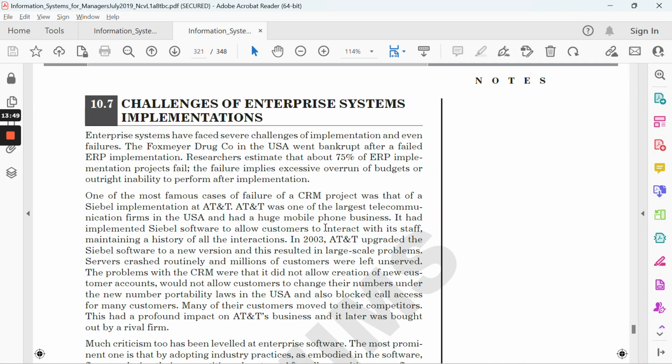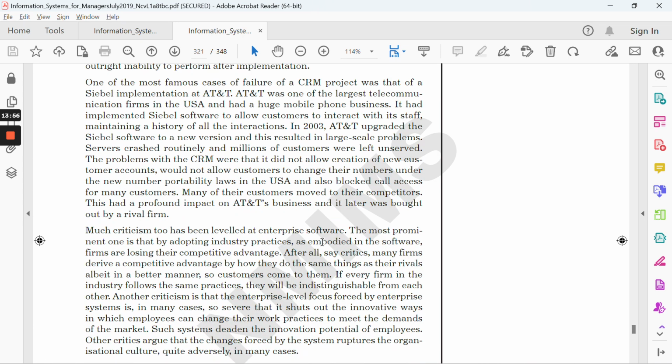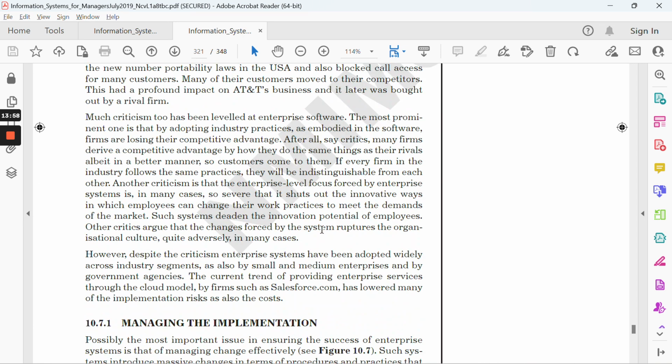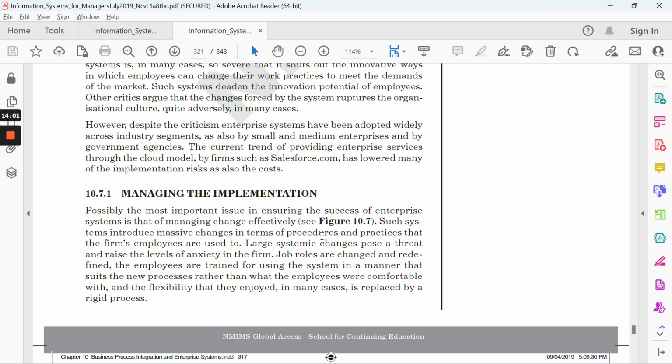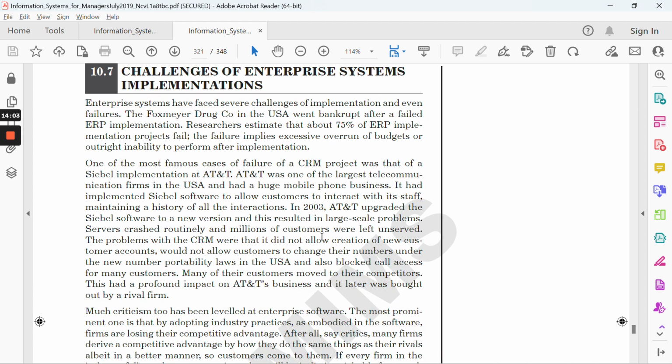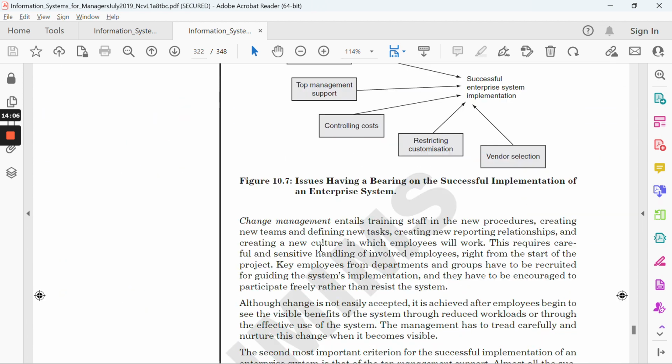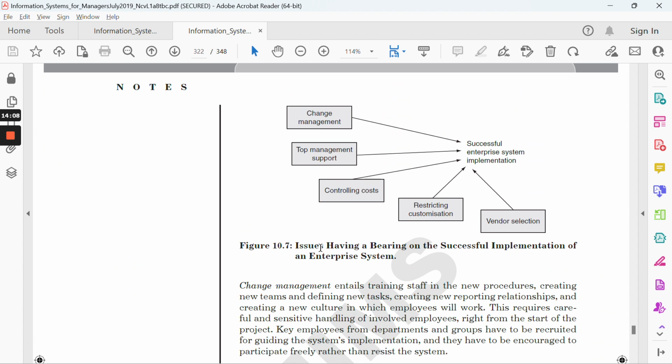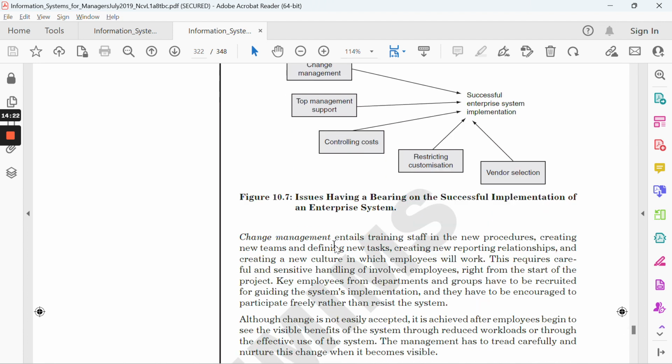You can refer to this and relate it more towards the startup system, because for a startup the cost is low, and it's quite difficult for a startup to go for an ERP system. You can mention change management, top management support, controlling costs, restricting customization, and vendor selection. These are the pointers required for success, and they can become a challenge if it's not implemented in the correct fashion. So you can mention these things as well.